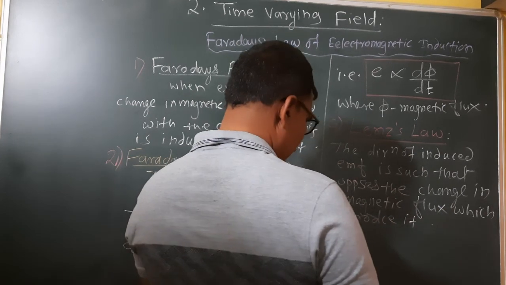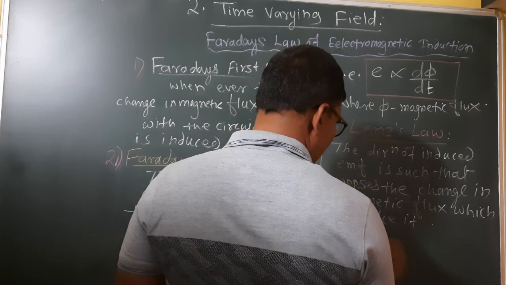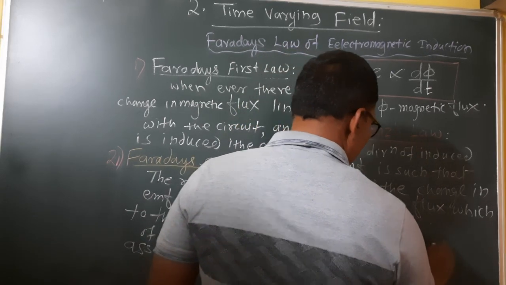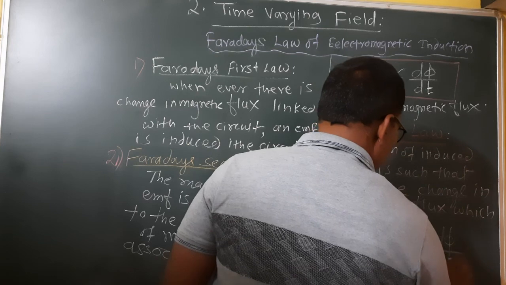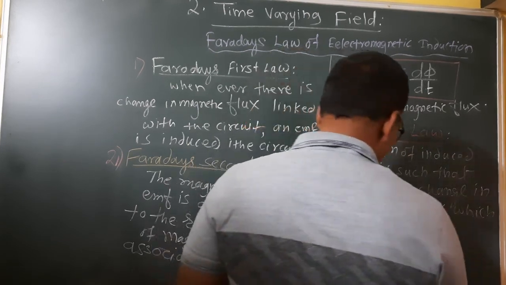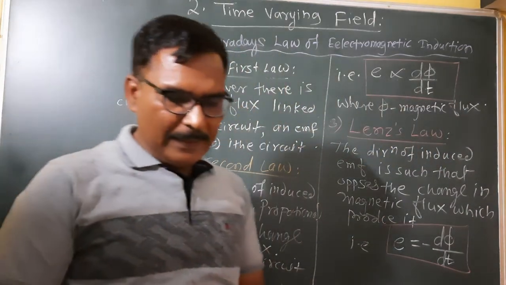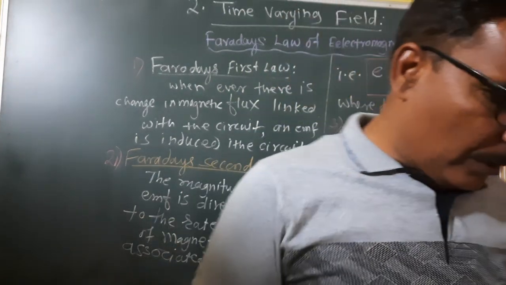That is E is equal to minus d phi by dt. This is Lenz's law. These are the very important laws we have to consider here.